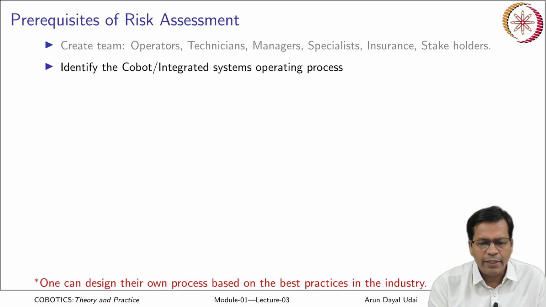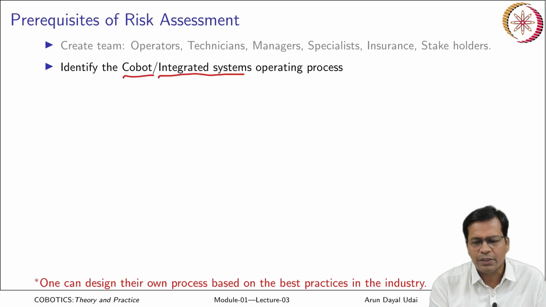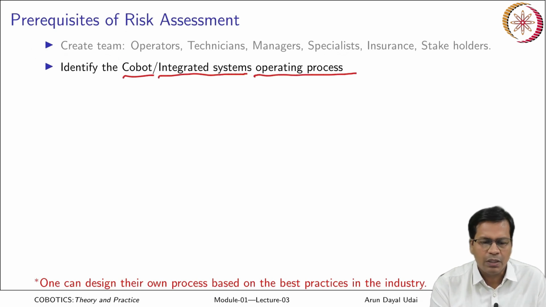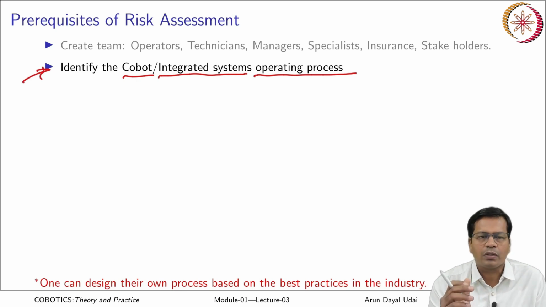Okay. They identify the cobot, integrated system and operating process. You need to identify the process where things can go wrong, so those things are to be identified first. In the case of a cobot, there are many other integrated systems. It may be a turntable, a linear rail or a conveyor. So the whole system is to be identified for which risk is to be assessed.